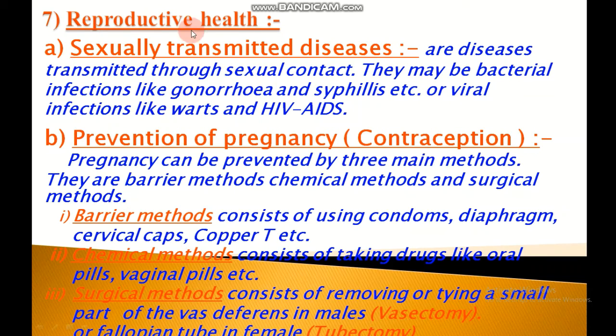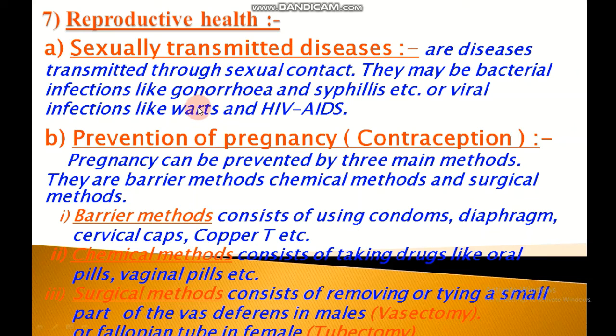Next is reproductive health. First is sexually transmitted diseases. The diseases which are spread by sexual contact with an infected person are called sexually transmitted diseases or STD.